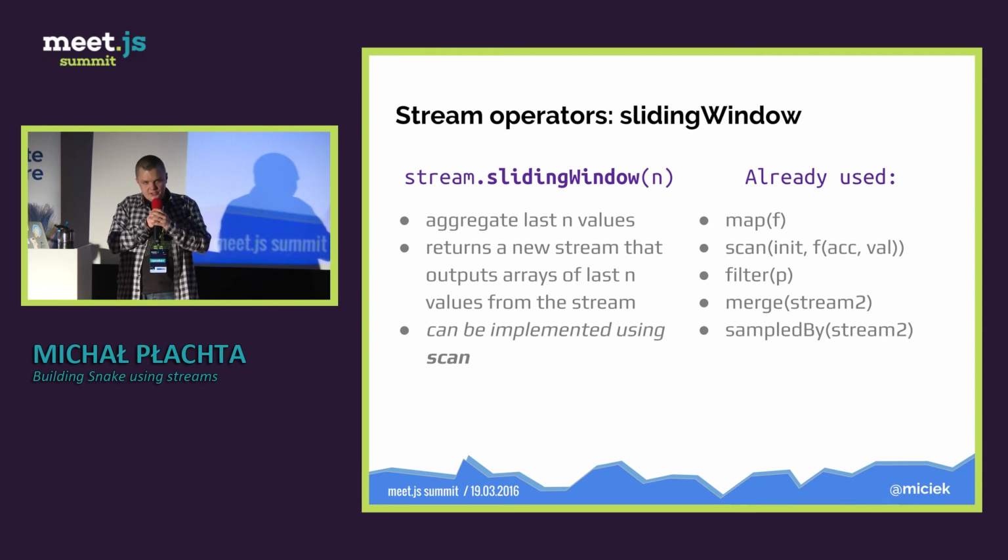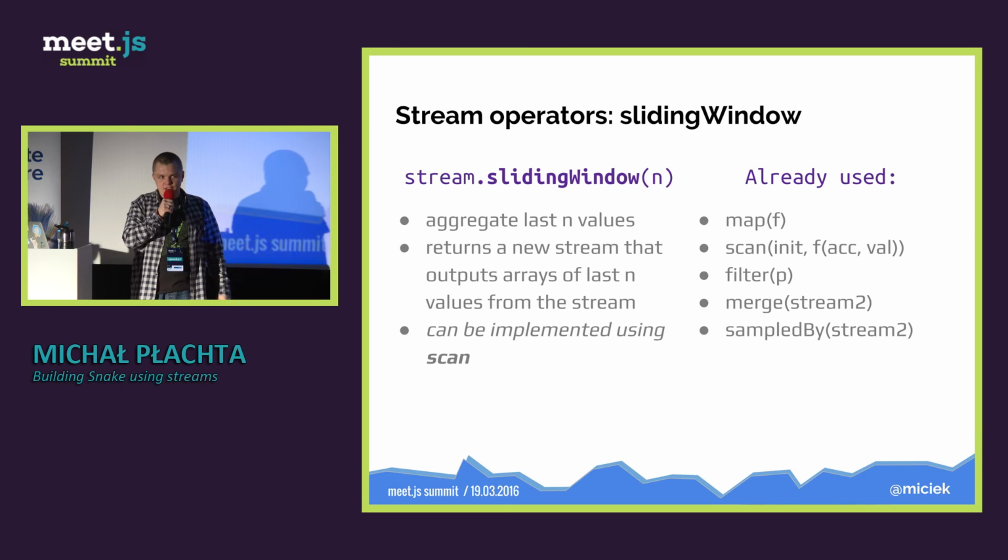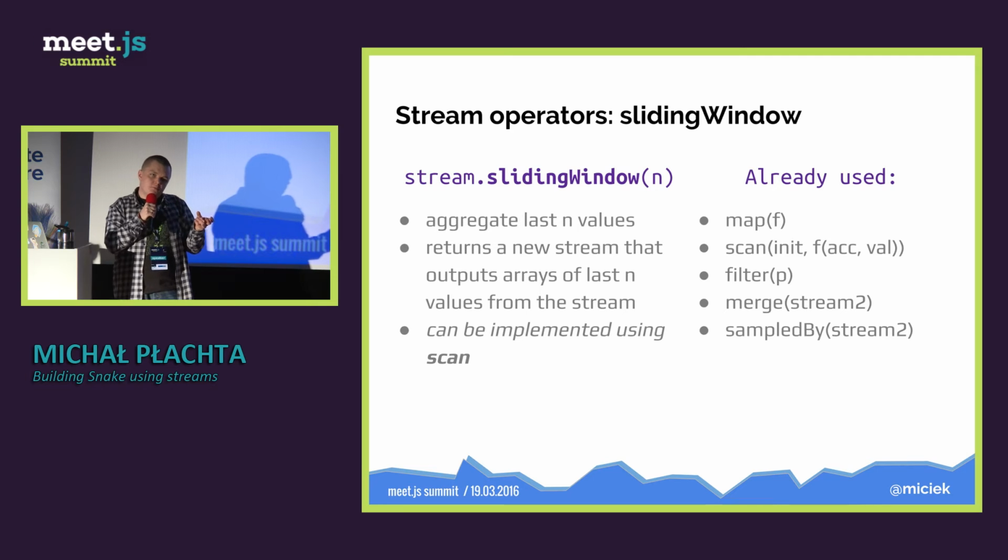There is another operator, the last one I promised, called sliding window. What it does: each time a new value appears on the input stream, it outputs the last n values. So n is a configurable number that we provide.